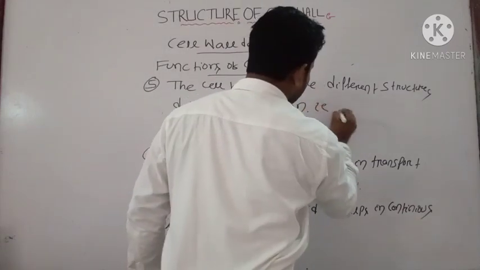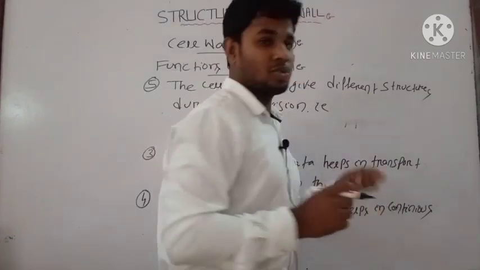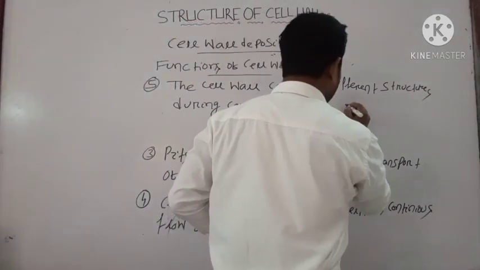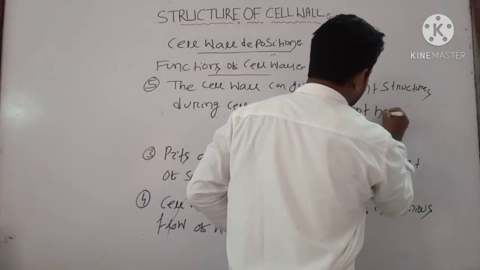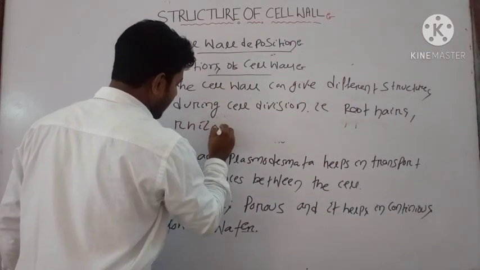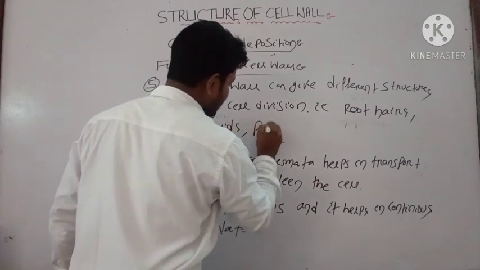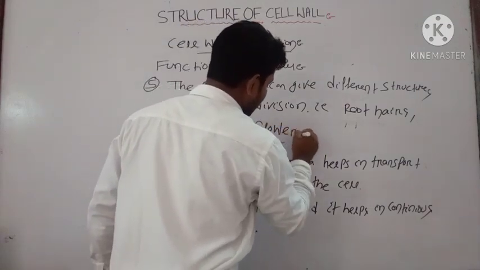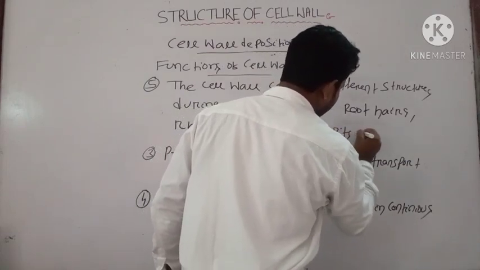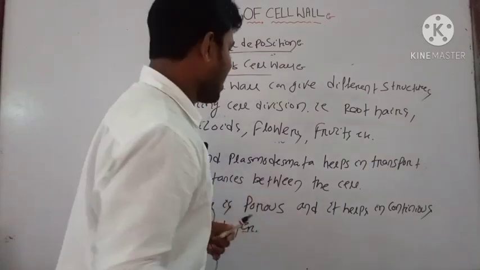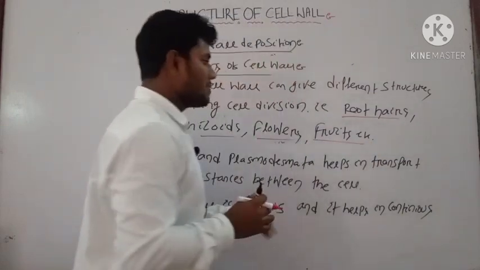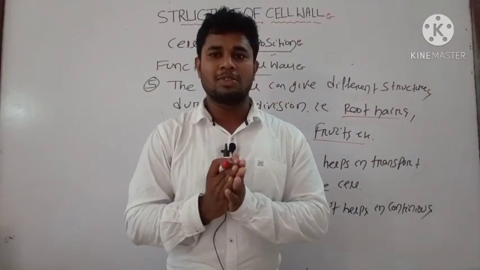That is, the cell wall gives rise to root hairs, rhizoids, flowers, fruits, etc. These parts can be produced during the cell division process.